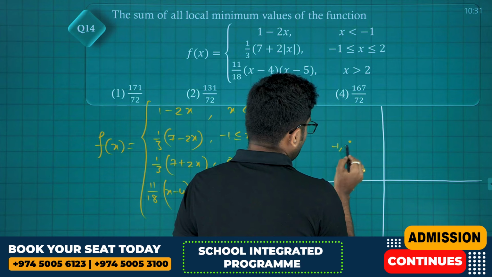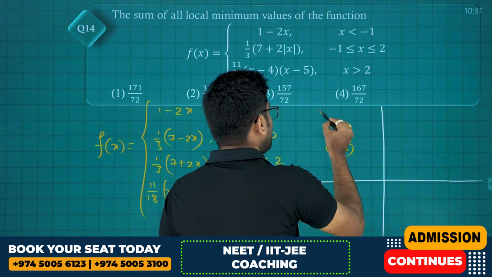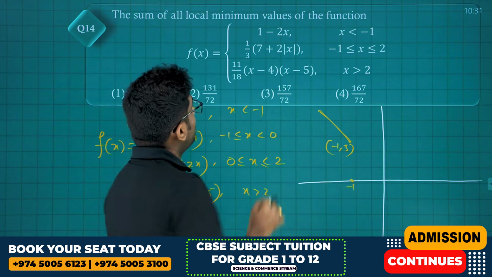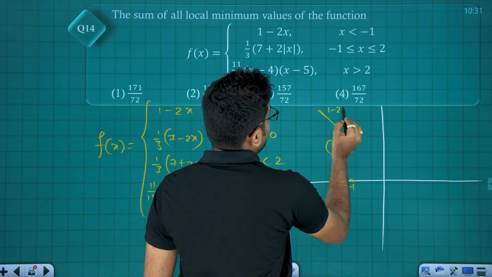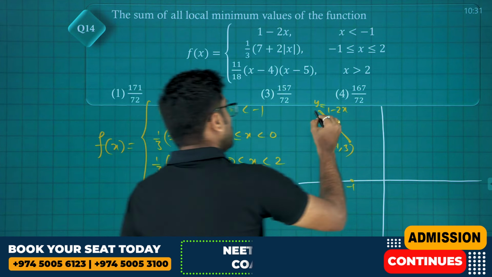So the graph of this is somehow like this. This is the graph of y equals 1 minus 2x, a straight line.